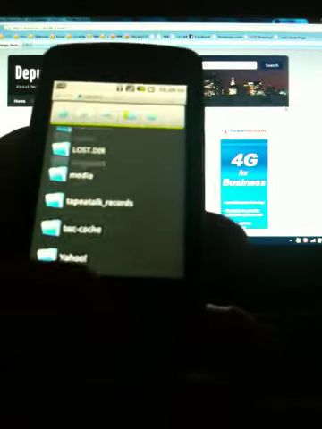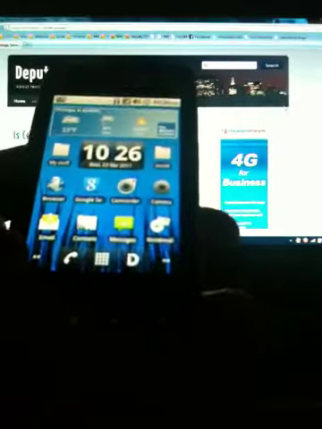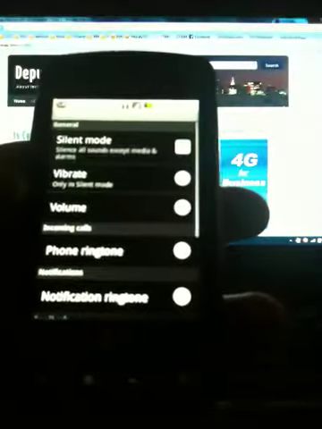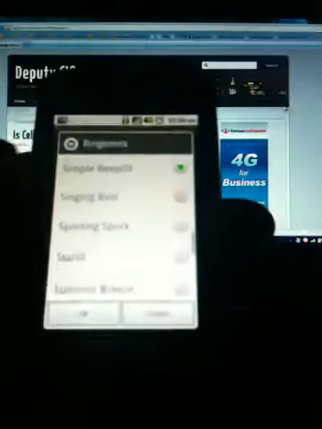And now if I go to my ringtones, go back to home screen, menu, settings, sound, phone ringtone. Now I can go back to, and there's my test showing right here. Watch.